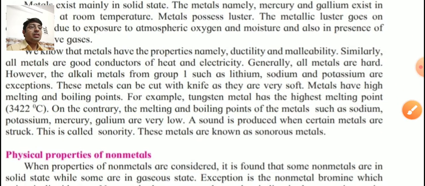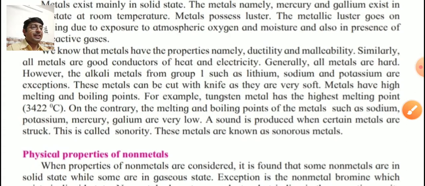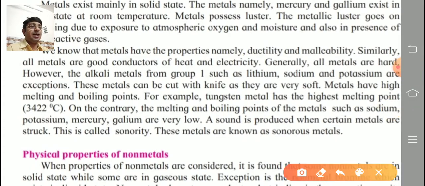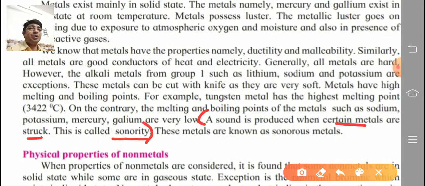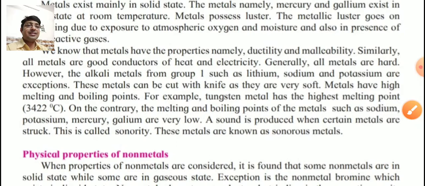Next property, a sound is produced when certain metals are struck. That property is called sonorous or sonority. Mark the answer. What is meant by sonority? After striking the metal, certain sounds are produced. Sound is produced. That property is called sonority. These metals are known as sonorous metals. All are getting? So already this property we learned in the previous standard. Next.